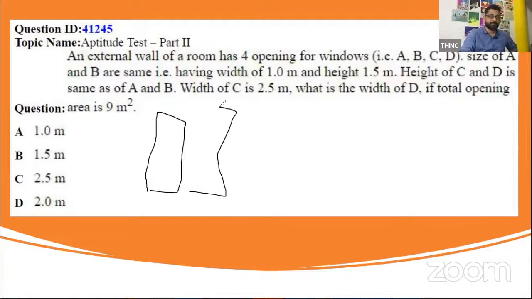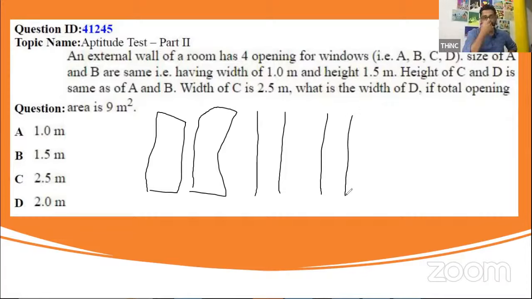Okay, A and B. I'm drawing with a mouse. Apologies for this accuracy of mine. Height of C and D is the same as that of A and B. So height is the same. For C and D, height is the same. Width of C is 2.5. We know that also. So A, B, C, we know all these things. What is the width of D? So this is what we need to figure out.